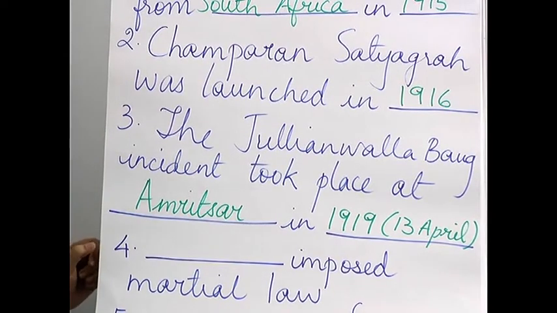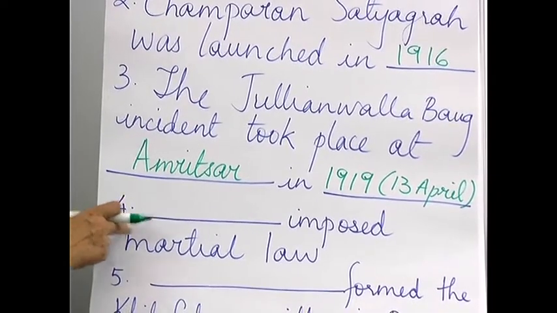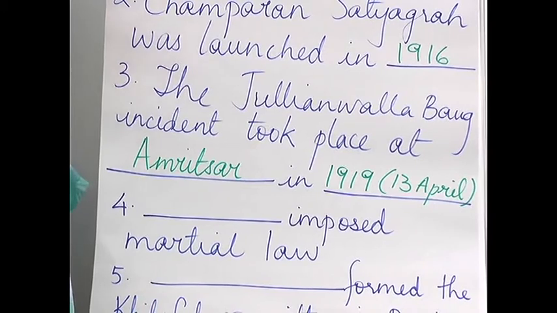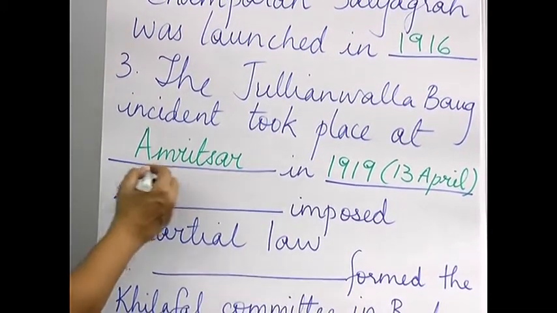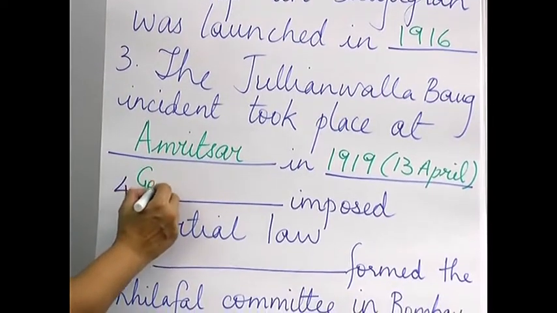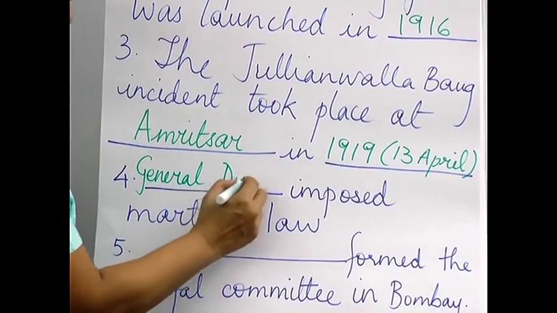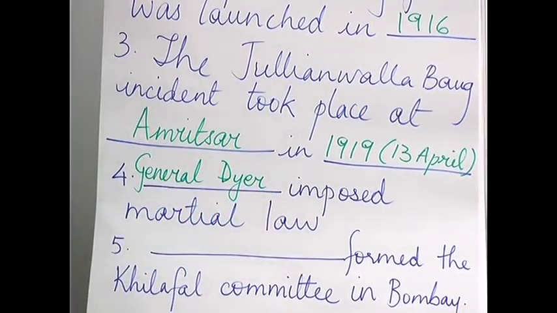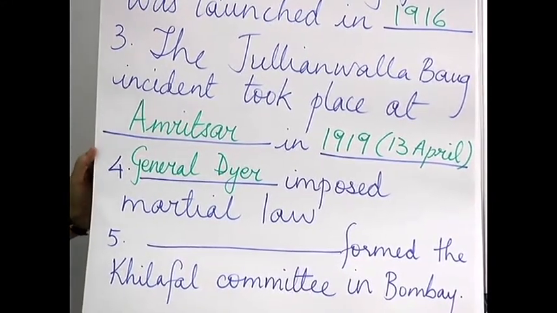Next, dash imposed martial law. Now this is connected with Jallianwala Bagh incident. Who was the one who declared martial law? Who was the one who gave order to fire? That was General Dyer. Okay. So if they ask who imposed martial law, we have the answer General Dyer.